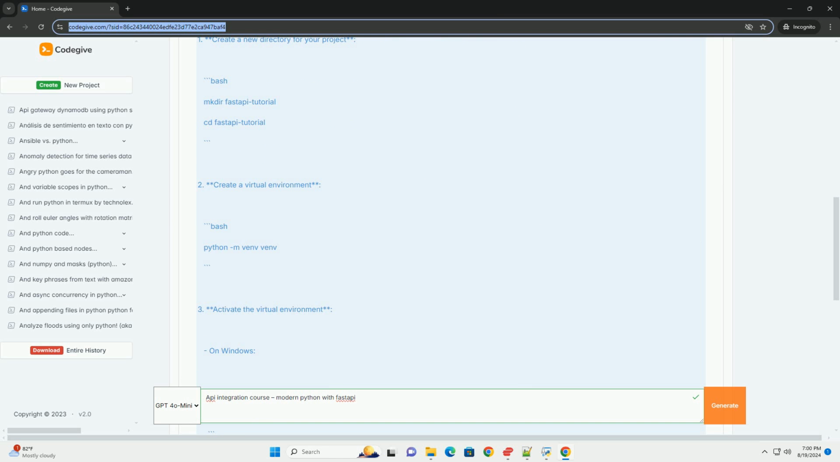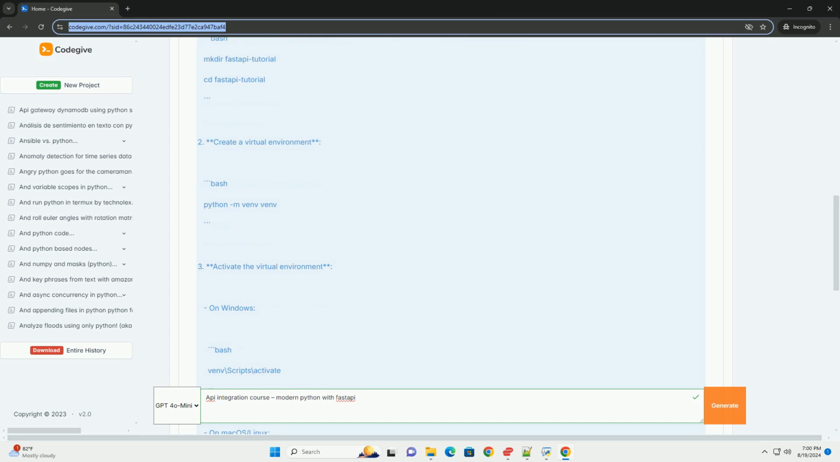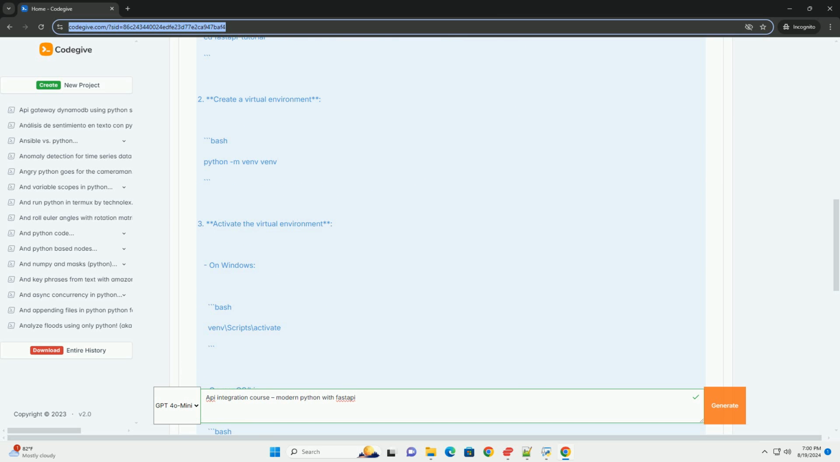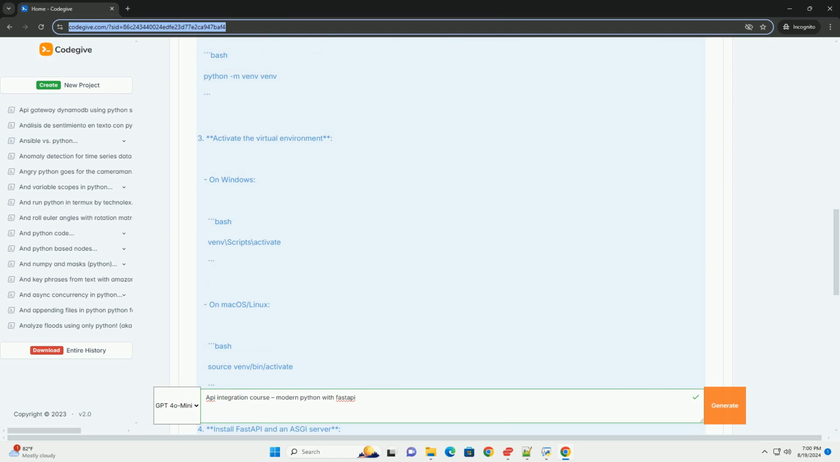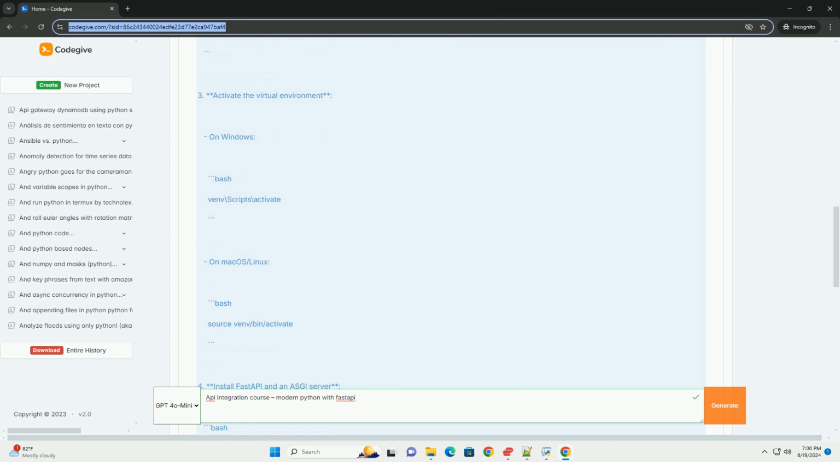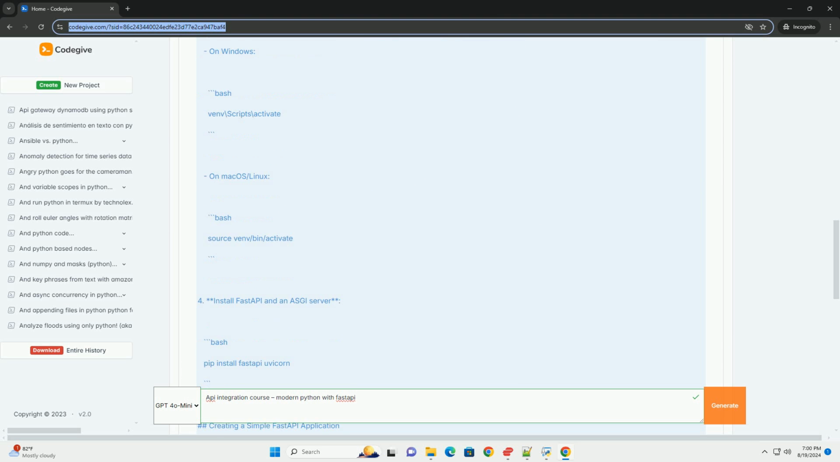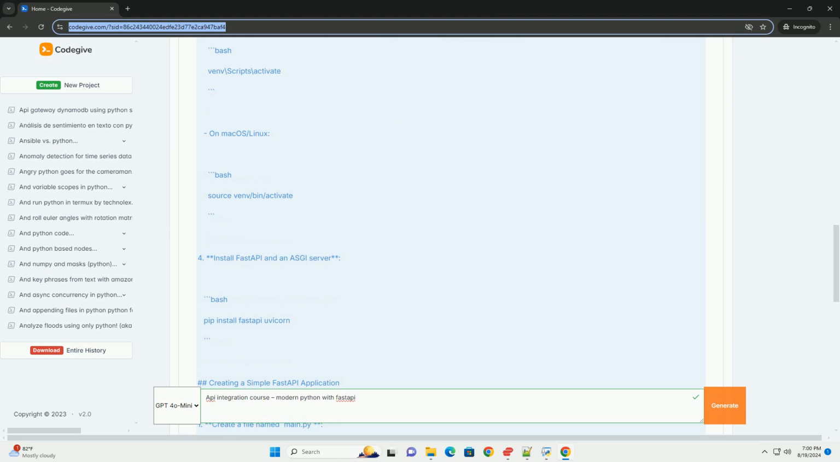Setting up your environment. 1. Create a new directory for your project: bash, mkdir fastapi-tutorial, cd fastapi-tutorial. 2. Create a virtual environment: bash, python -m venv venv. 3. Activate the virtual environment. On Windows: bash, venv\Scripts\activate. On macOS/Linux: bash, source venv/bin/activate.